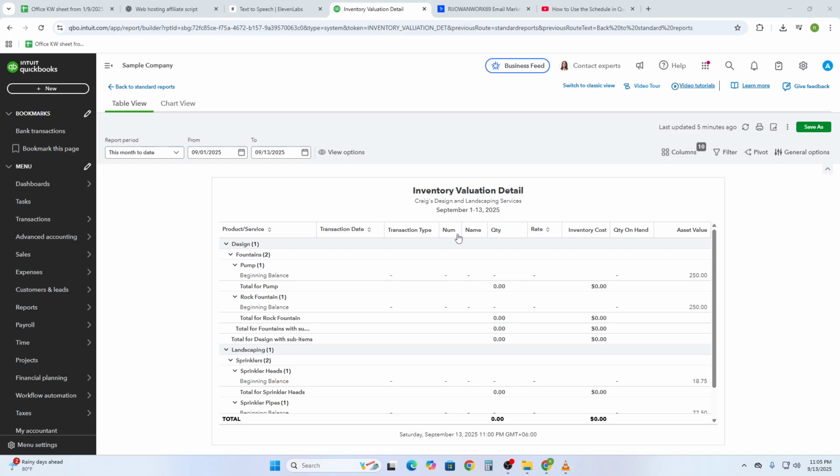Forgetting physical counts: what you think you have might differ. Shrinkage, damage, or data entry mistakes happen. Use the worksheet and reconcile periodically, and that's your full guide to using inventory reports in QuickBooks in 2025. Once you start regularly checking the valuation, open purchase orders, sales by product, and doing physical reconciliations, your inventory won't just be numbers. It'll become a powerful tool to grow your business.